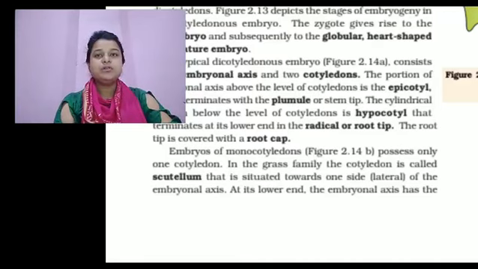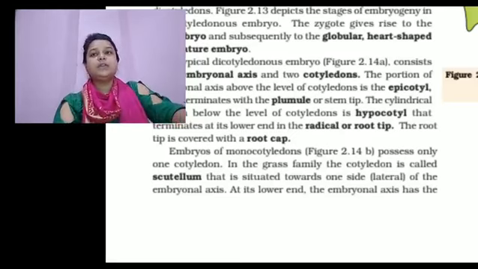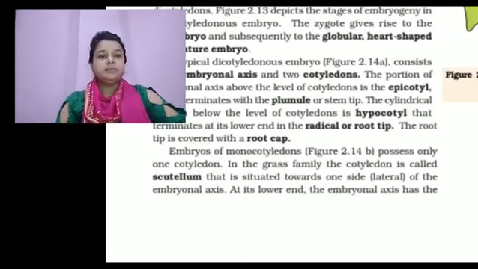The embryo of a monocotyledonous seed possesses only one cotyledon, as in the grass family, that is called scutellum. That is situated towards one side of the embryonic axis. The monocotyledonous embryo has generally undifferentiated sheaths: the coleorhiza covering the radicle and root cap, and the coleoptile covering the plumule.